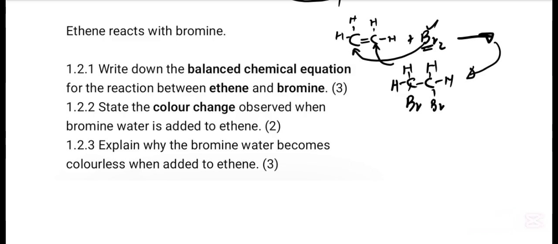If the first question says write down a balanced chemical equation, here is the chemical equation to this product. In the second, state the color change.